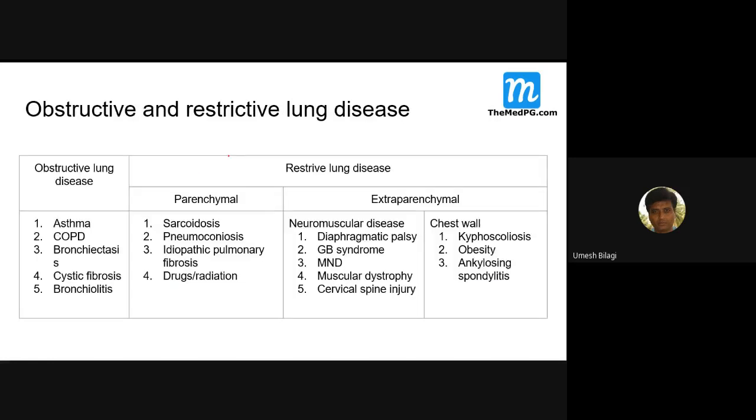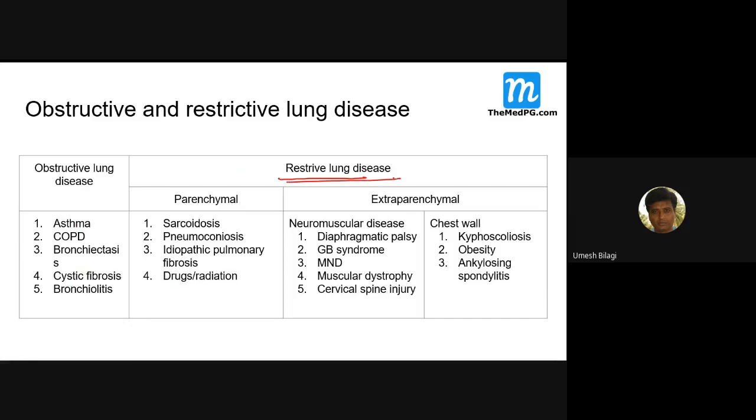So, obstructive and restrictive lung diseases. Obstructive lung diseases are like asthma and COPD, bronchiectasis, which is irreversible dilatation of bronchi. Cystic fibrosis produces bronchiectasis only. Bronchiolitis also is an obstructive lung disease.